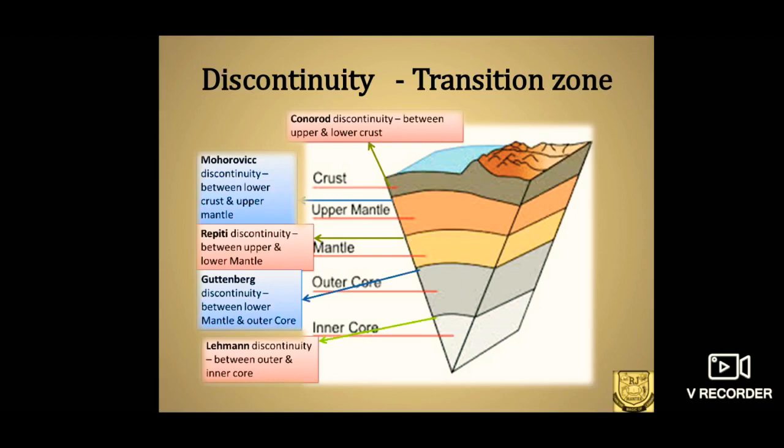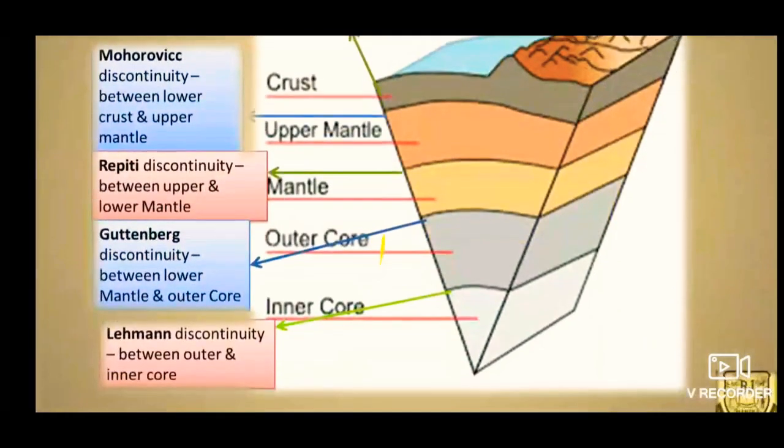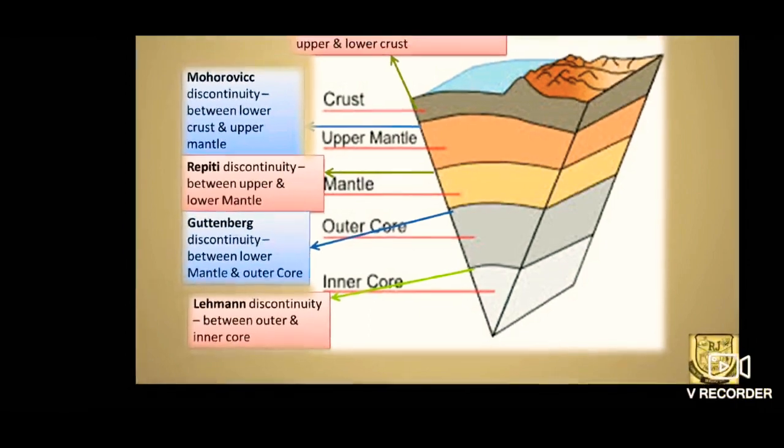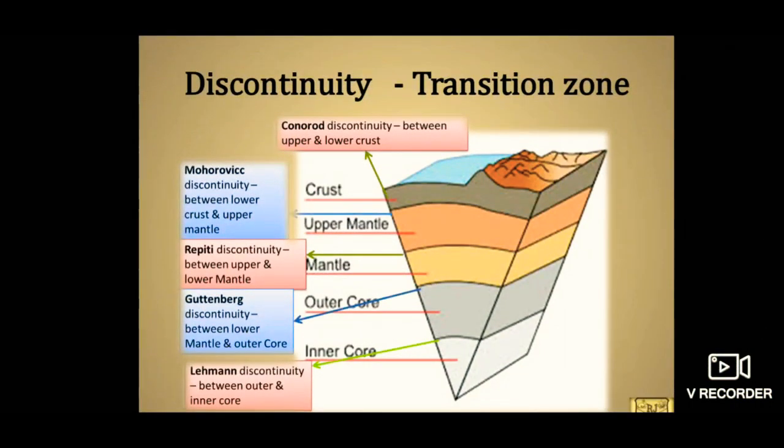So here the picture indicates the repeated discontinuity between upper mantle and lower mantle. Gutenberg discontinuity between lower mantle and outer core. Lehmann discontinuity between inner and outer core. So these are the transition zones, that is the zones where the characteristics of the minerals or the rocks present there change.